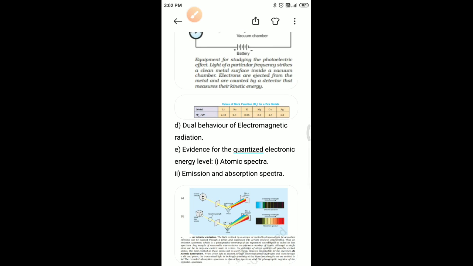So now we will discuss, continuing, the dual behavior of electromagnetic radiation. What is this? How does it happen? With this dual behavior of electromagnetic radiation, we'll go on to solve two or three more problems. First, we'll discuss some explanation about the dual behavior of electromagnetic radiation.